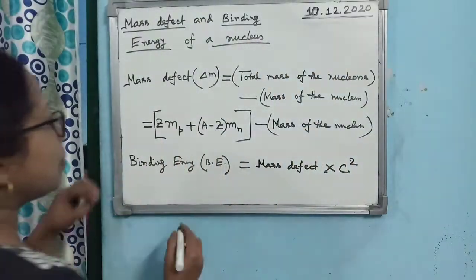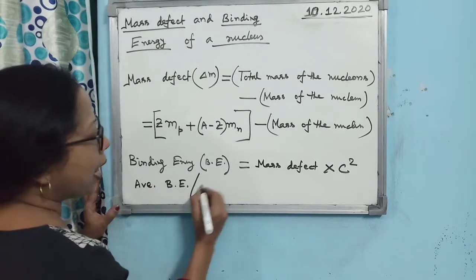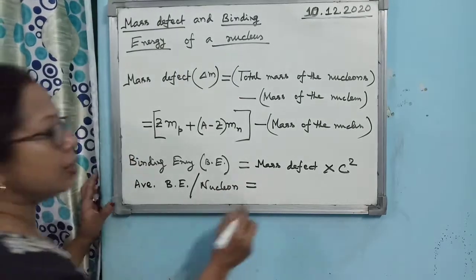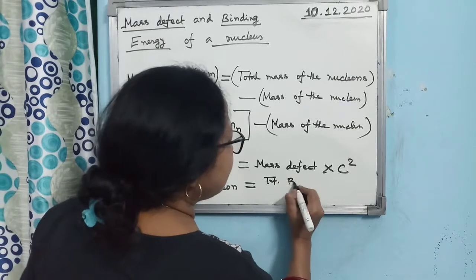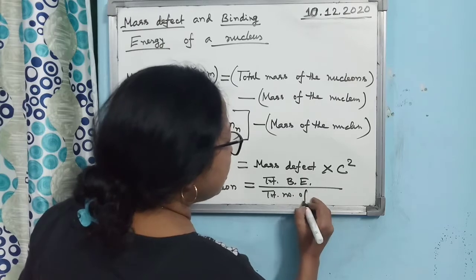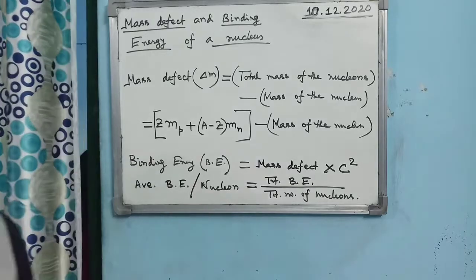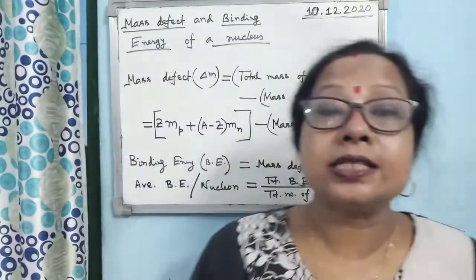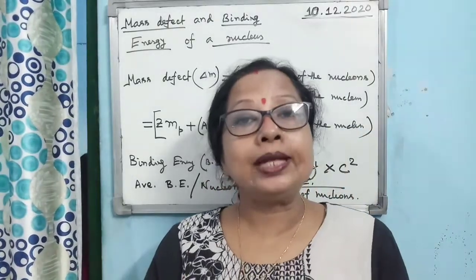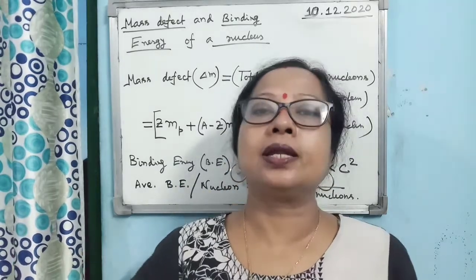Now there is another point related with it, that is average binding energy per nucleon. What is average binding energy per nucleon? This is the total binding energy of the nucleus divided by the total number of nucleons. That gives you the average binding energy per nucleon. And physically, what is the significance of the average binding energy per nucleon? This is the energy which should be given to a nucleon to take it away from the nucleus.